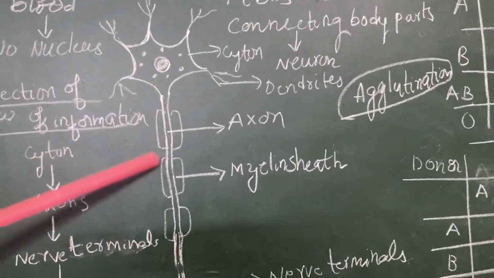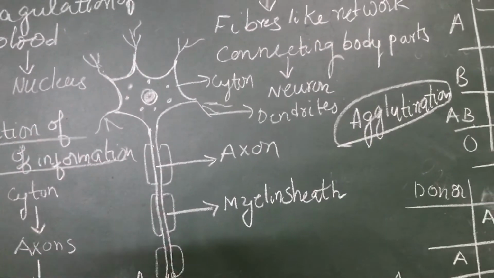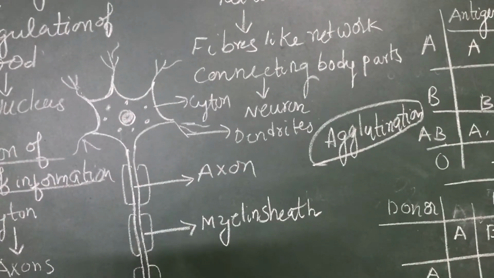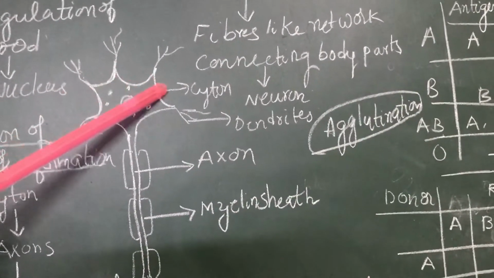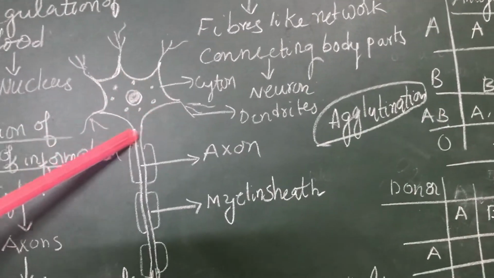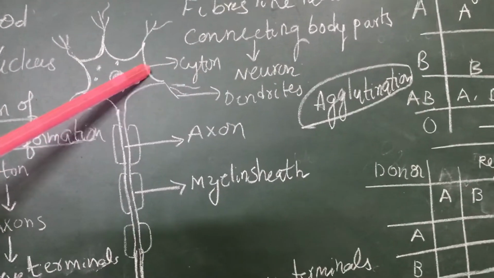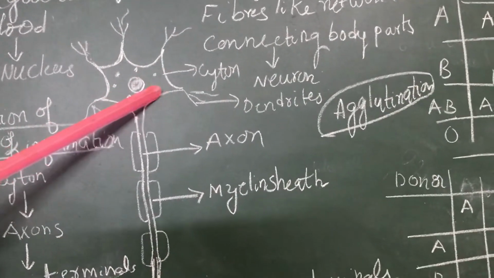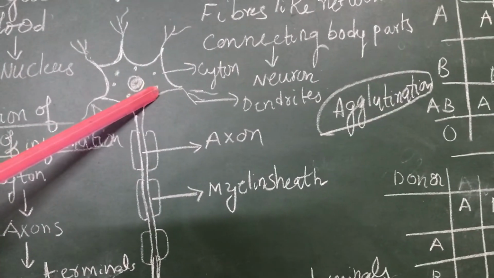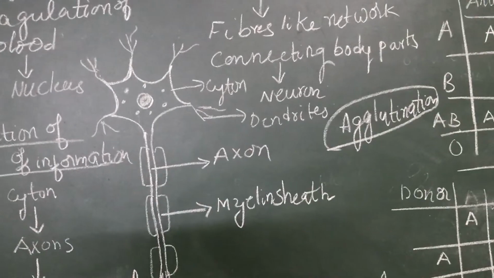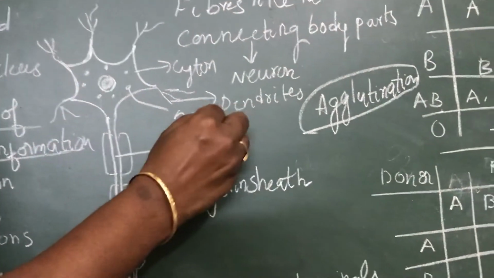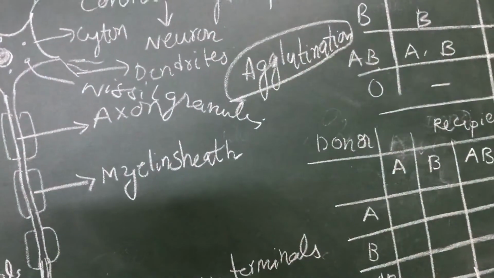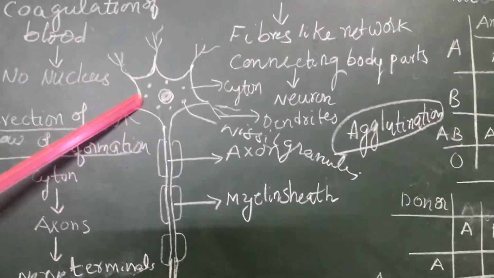Let us discuss the various parts of the neuron. Neuron is also called a nerve cell. When you go through this diagram, the first important part you can see, a circle-shaped or star-shaped part, we call the cyton. This cyton consists of all cell organelles like mitochondria, Golgi bodies, endoplasmic reticulum, etc. Apart from this, they also have some spherical granule-like structures called Nissl granules. And this part is called cyton.